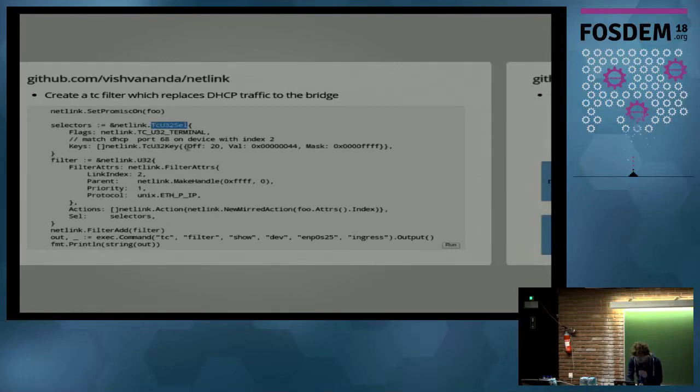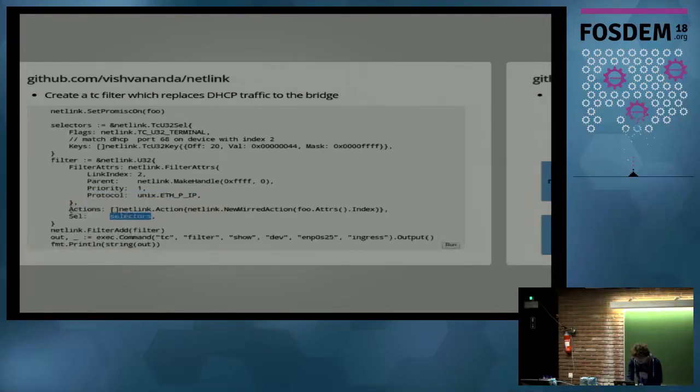We tell it that we're interested in the Ethernet packet frame, in the value at offset 20, and the 0x44 value. 0x44 is just the port 68, and that's the port of the answer from the DHCP server we're interested in. And we then create a filter where we tell the filter on which parent interface it should be located. That's again my Ethernet 0 interface, and that we are interested in Ethernet frames. And that the filter should contain the selector we prepared.